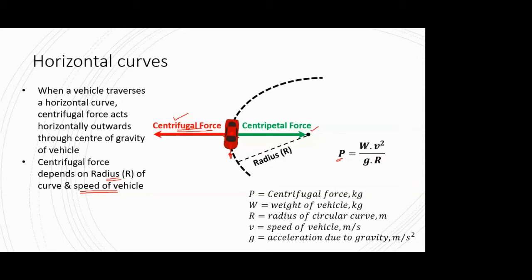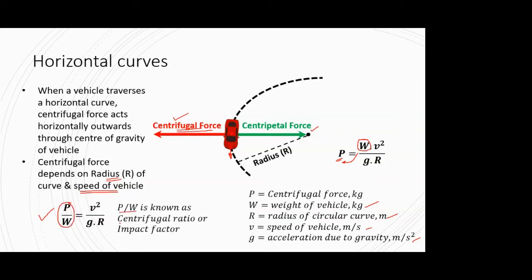so that we'll be dealing with some terms which are related to the concept of horizontal curves and horizontal alignment. So W is your weight of vehicle, R is the radius, V is the speed, and G is the acceleration. If I just modify this formula a bit, if I take this W term to the left hand side, I get this formula, P by W is equal to V square upon GR. And in this formula, this P by W that we have is known as the centrifugal ratio.